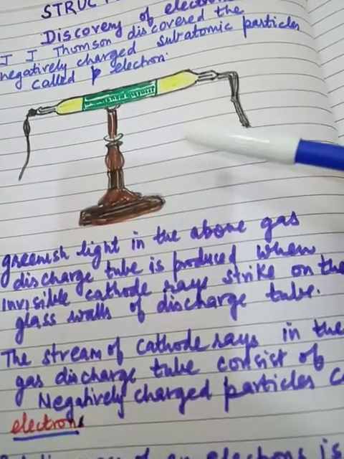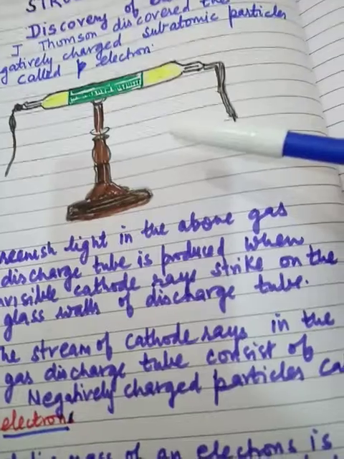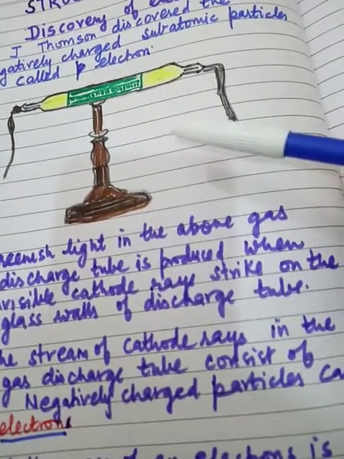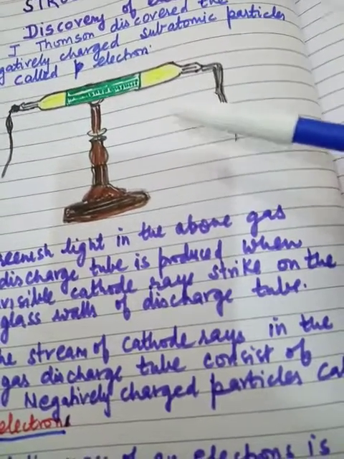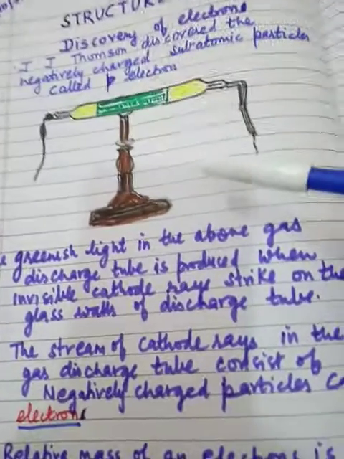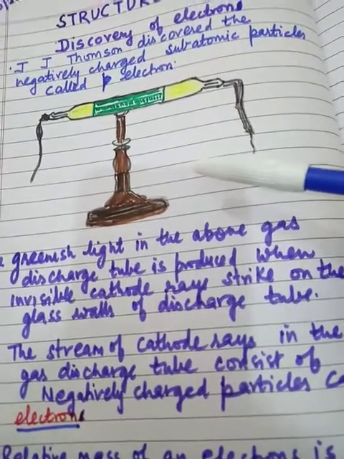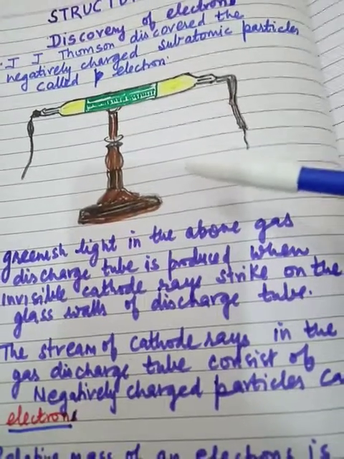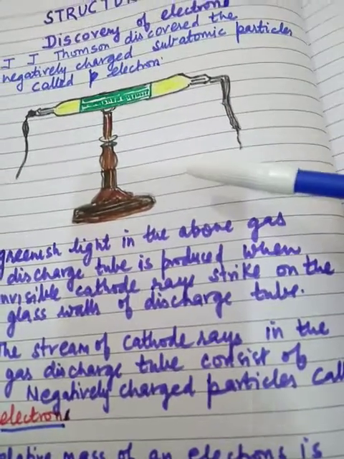So this formation of cathode rays shows that one of the subatomic particles present in all atoms is the negatively charged electron. So we can define an electron: an electron is a negatively charged particle found in atoms of all the elements.